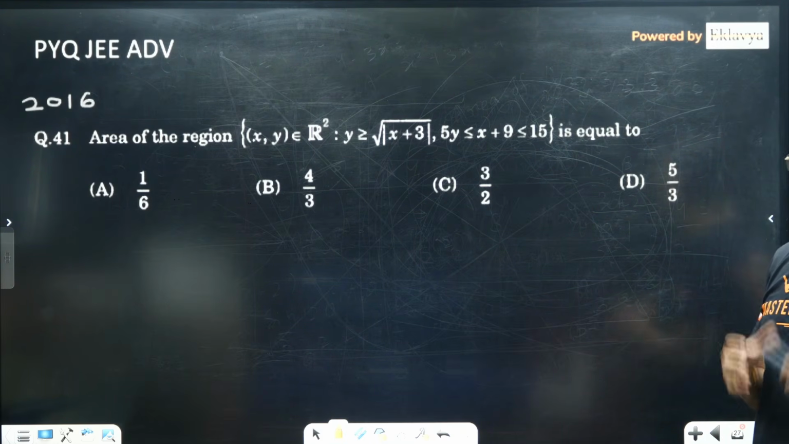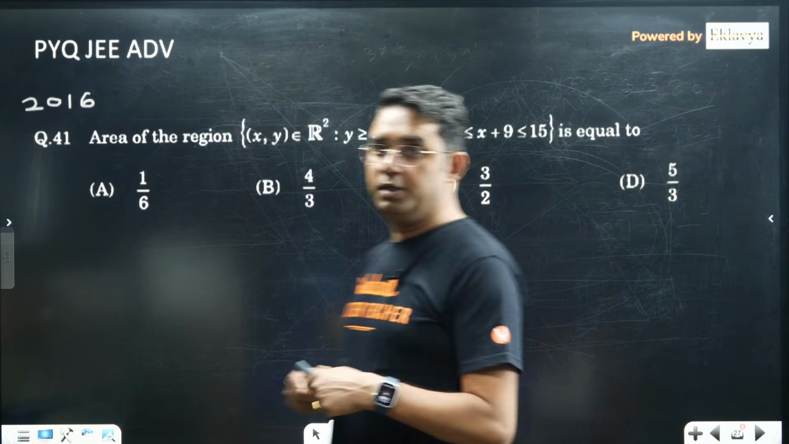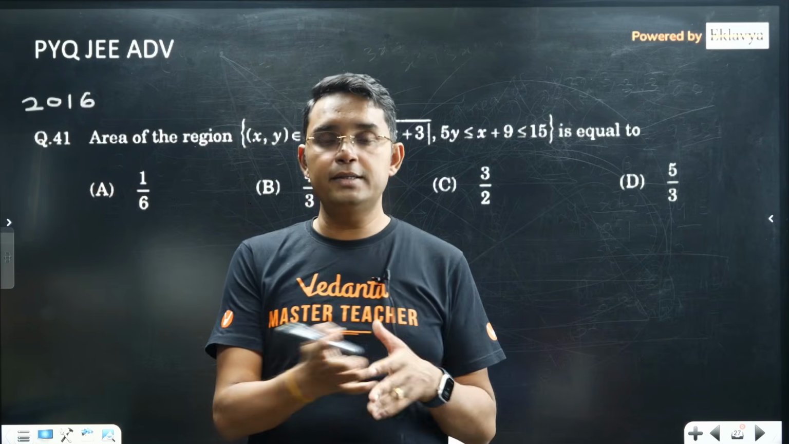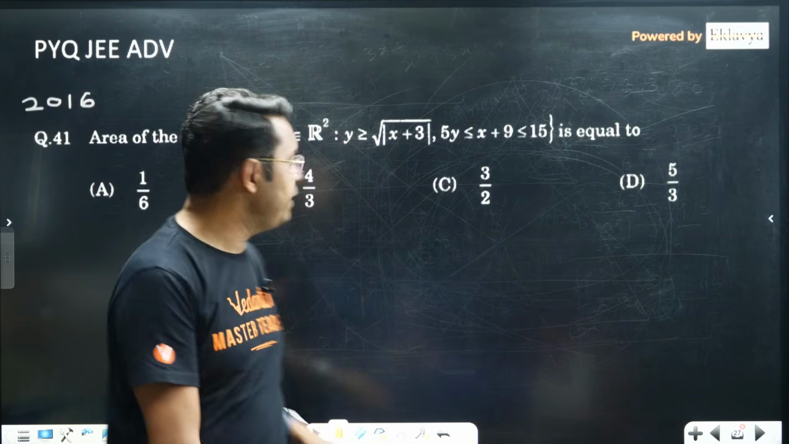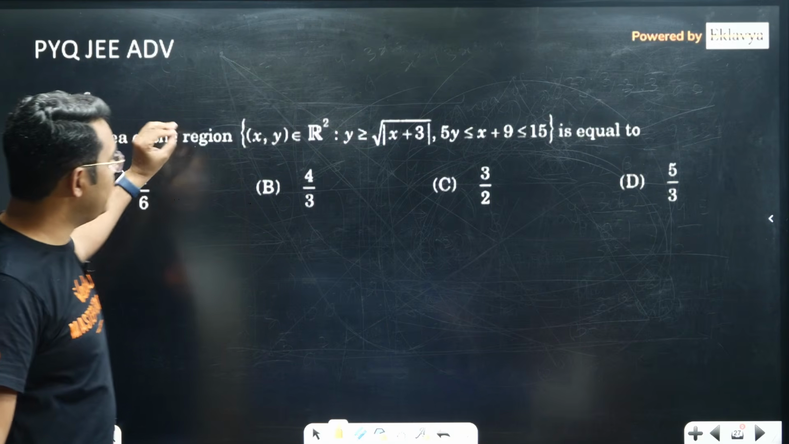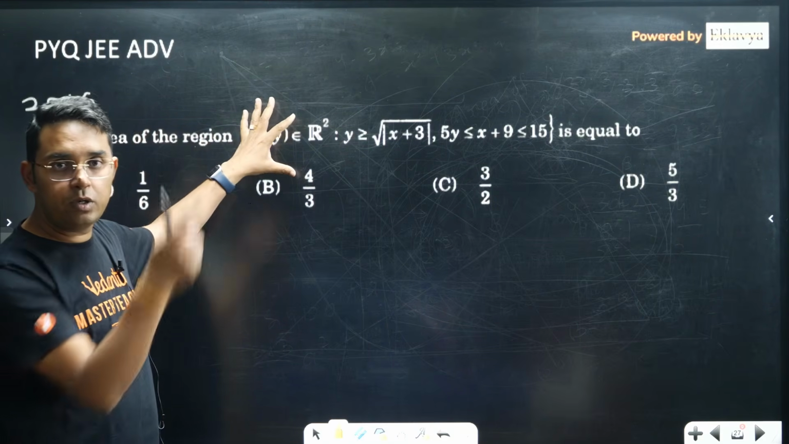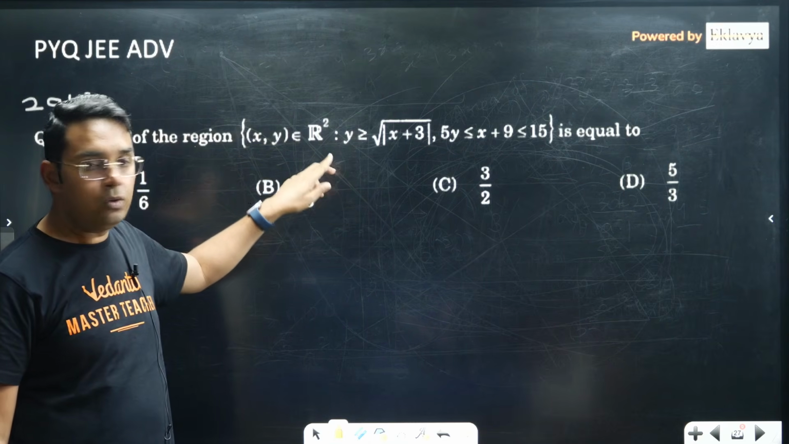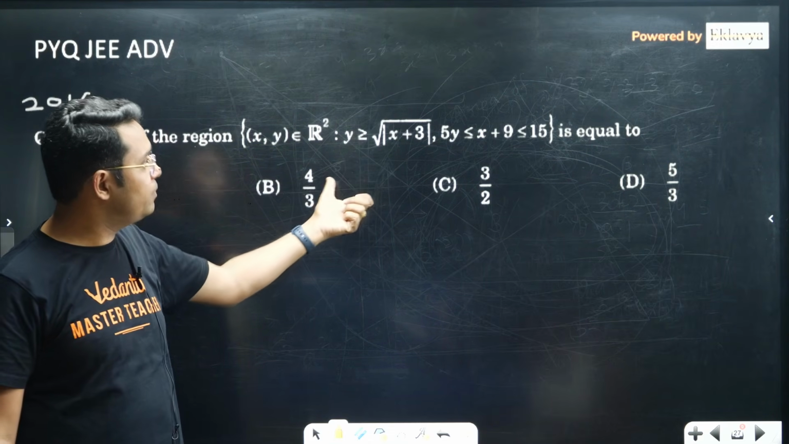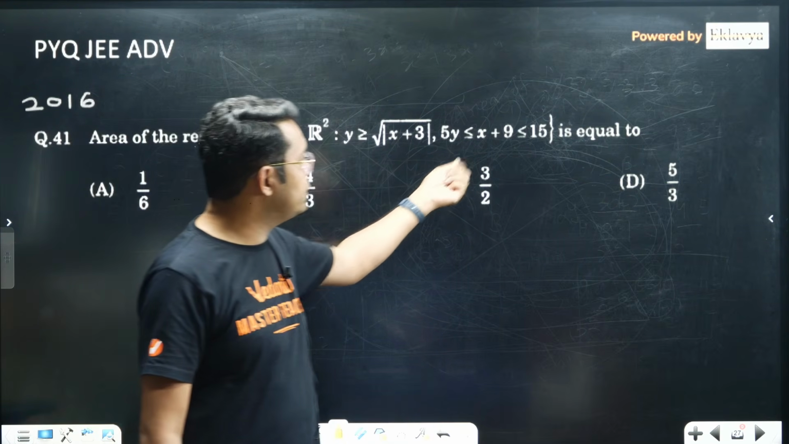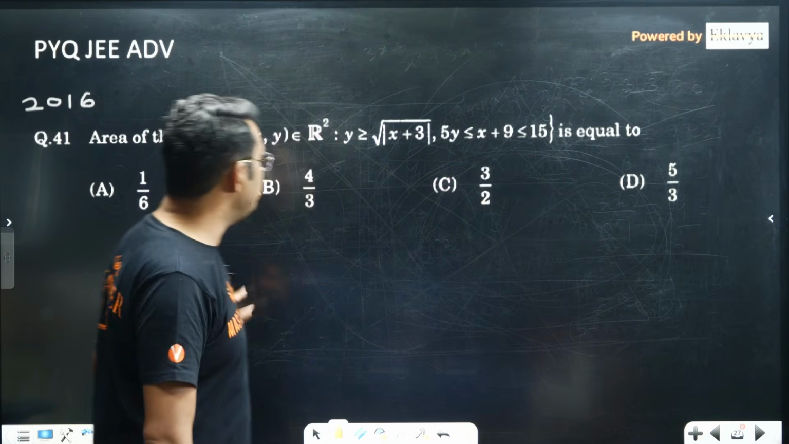I'll show you these actual questions that were asked in JEE Advanced, and how Tod's theorem or my 1/3 thing will help you to get the areas. Please see, they're asking the area of the region (x, y) belonging to R square. R square means the xy plane, such that y is greater than or equal to under root mod x plus 3, and 5y less than or equal to x plus 9 less than or equal to 15.